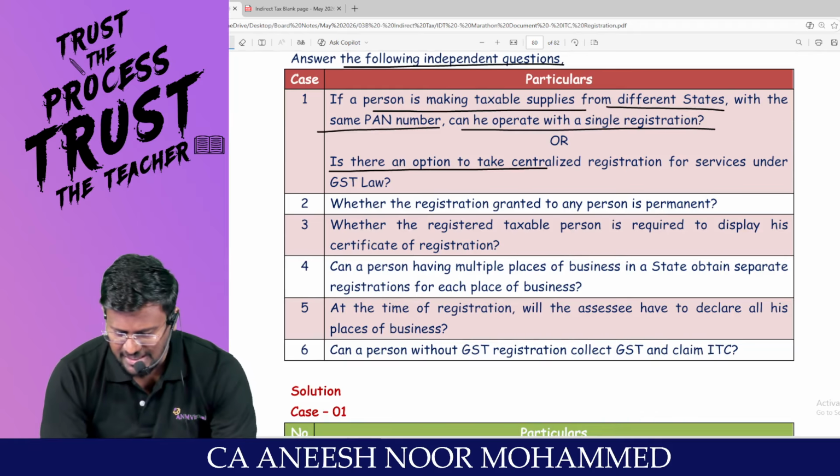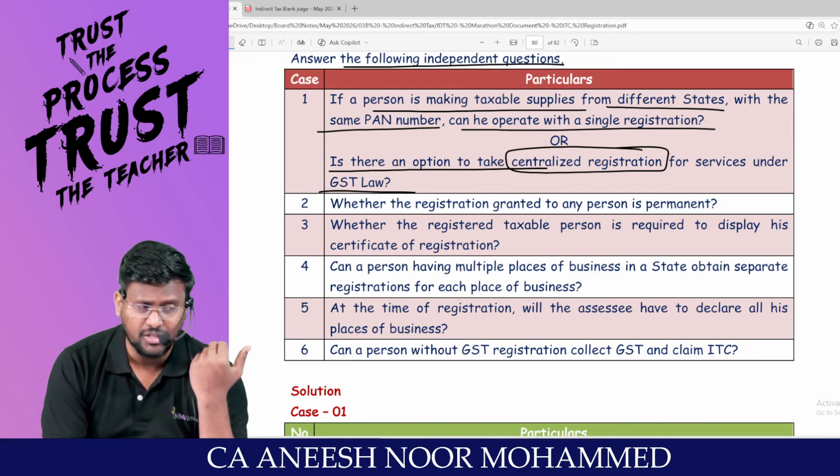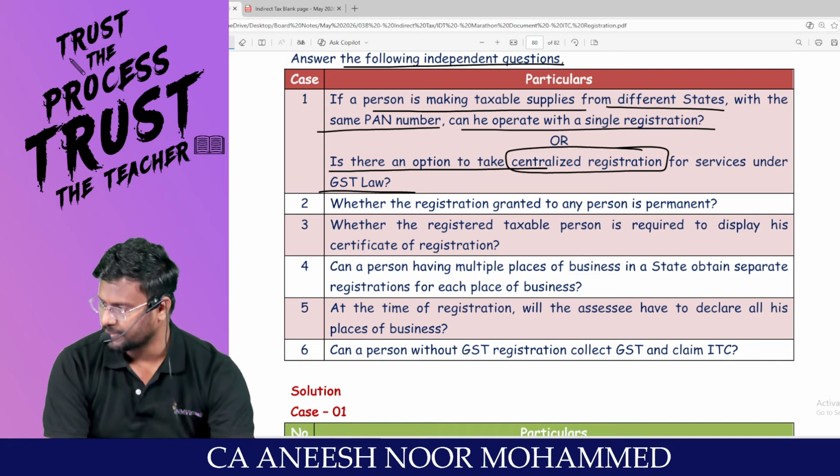Is there any option to take centralized registration for services under GST law? No. Now there is no concept of centralized registration at all. Am I right?